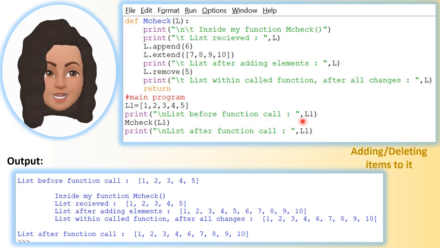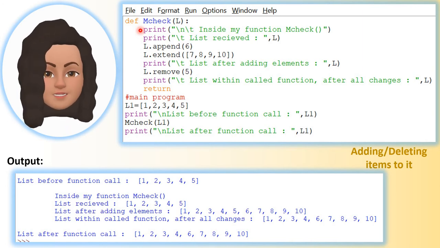So what will get printed? List before function call, L1. What is the value for L1 here? It is 1 2 3 4 5. Now mcheck L1 is the function call. So the control goes to the function, and it will start executing the statements in the body of the function.